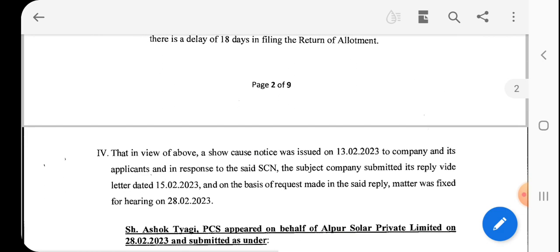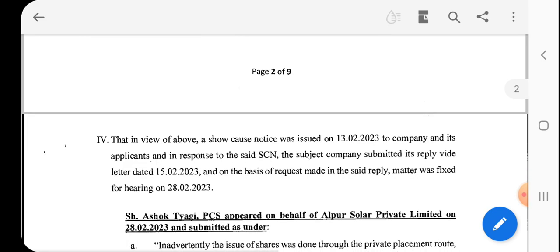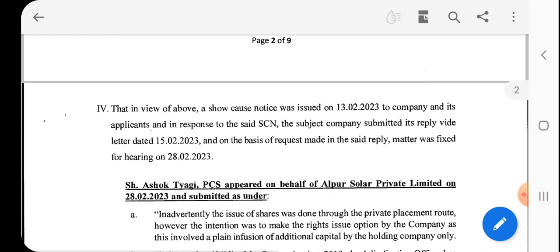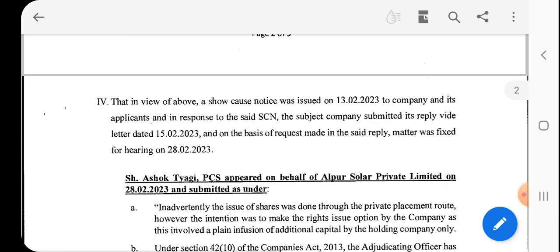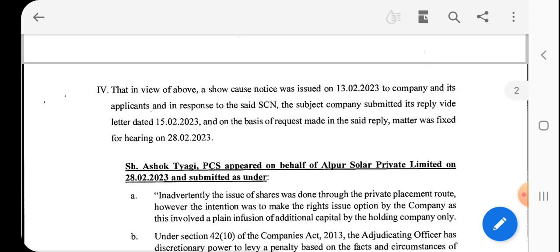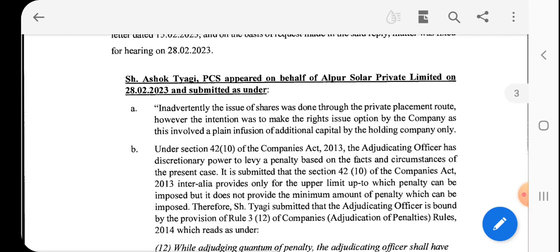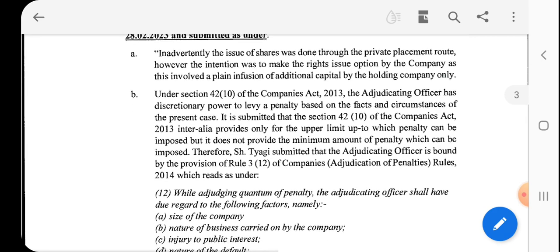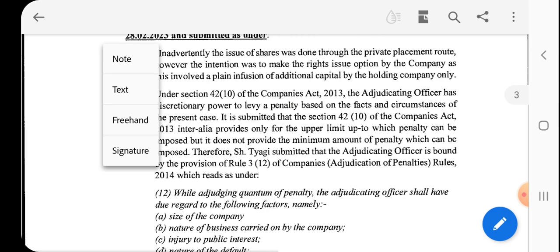show cause notice was issued to the company on 13th February 2023, and in response to the said show cause notice, the subject company submitted a reply on 15th February 2023. On the basis of a request made in the said reply, the matter was fixed for hearing, and the authorized representative appeared on behalf of the company and submitted a reply as under.